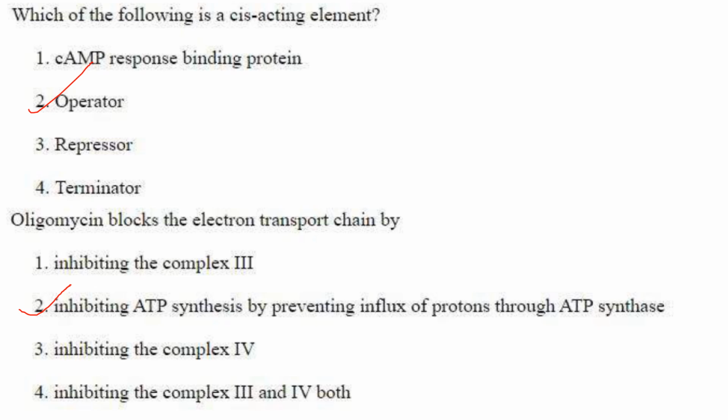Then next one. Oligomycin blocks the electron transport chain by... Oligomycin is for ATP synthase. So wherever ATP synthesis is prevented, oligomycin is acting. So inhibition of ATP synthesis by preventing influx of protons through ATP synthase. That is the answer. Answer is option 2.